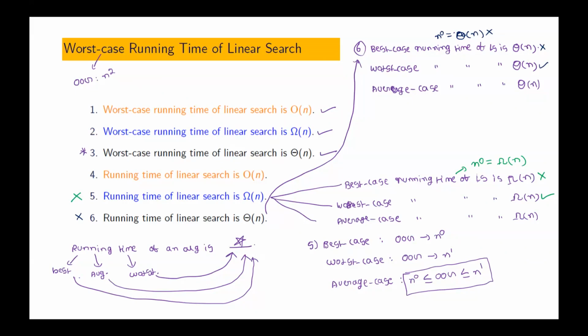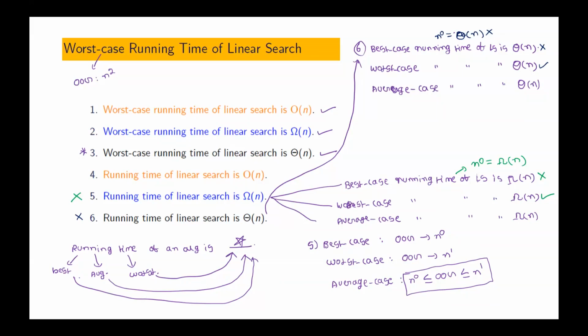Have you understood? We have not yet discussed the average case, but even without knowing that, we have automatically got one false answer. Based on that, can you conclude that running time of linear search is theta of n is not correct? Is that true or not? It is false. Why is it false? It is failing in the case of best case running time.